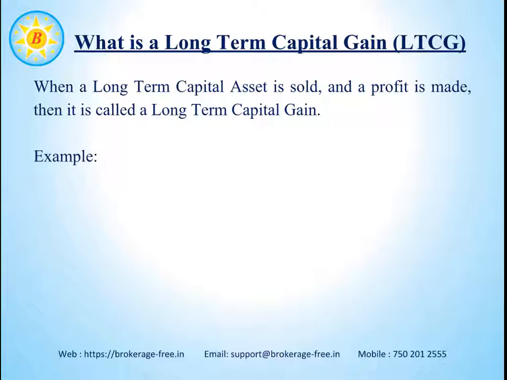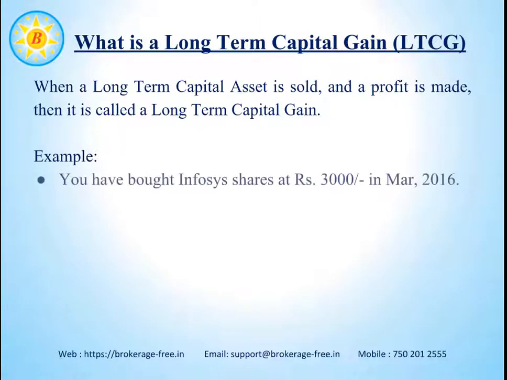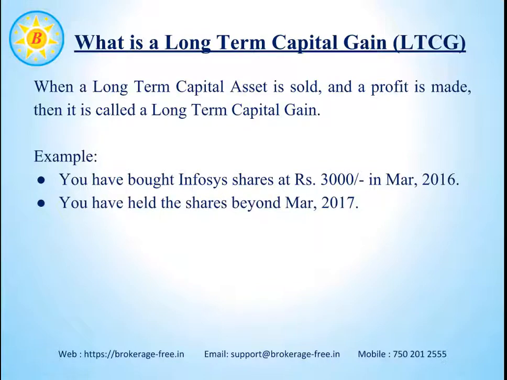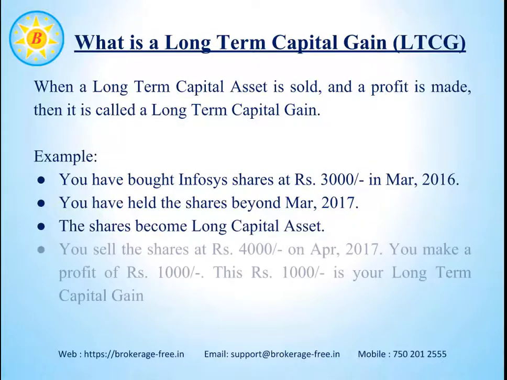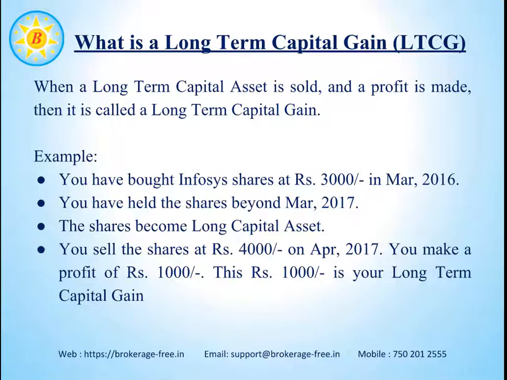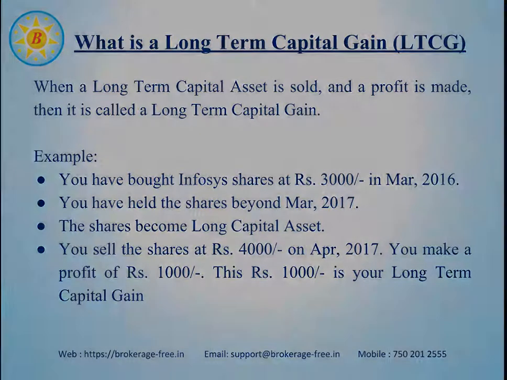So how is a long-term capital gain calculated? Let us see this through an example. Suppose we buy Infosys shares for Rs 3,000 in March 2016, and we hold the shares for a period of more than 12 months, till and beyond March 2017. Then this set of shares becomes long-term capital assets. If we sell these shares at Rs 4,000 in April 2017, we make a profit of Rs 1,000 per share. This Rs 1,000 is our long-term capital gain.